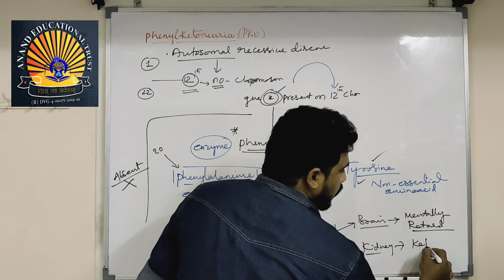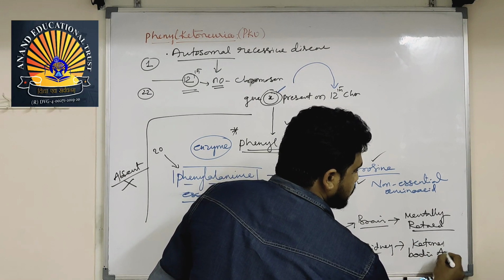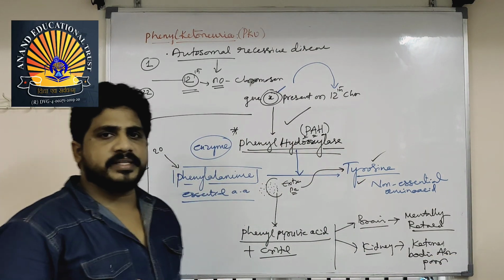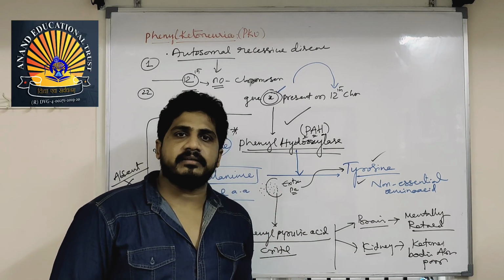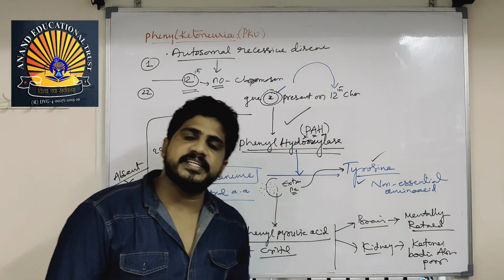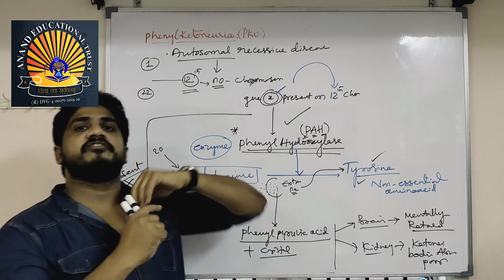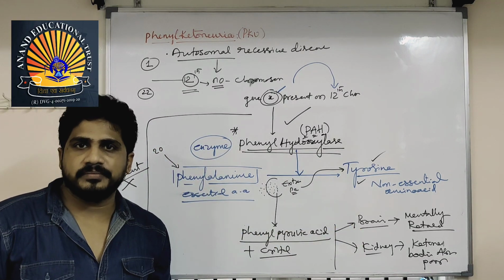Then ketone body absorption is poor. Ketone bodies in the blood have to be reabsorbed in the renal tubules, PCT and DCT. But if these crystals are there in the blood, their absorption will be less, so through the final urine, ketone bodies come out.